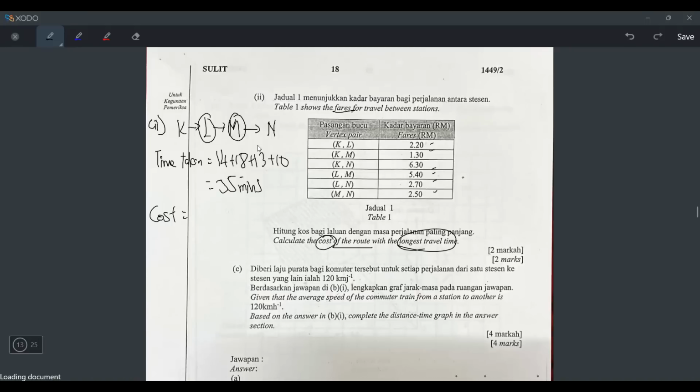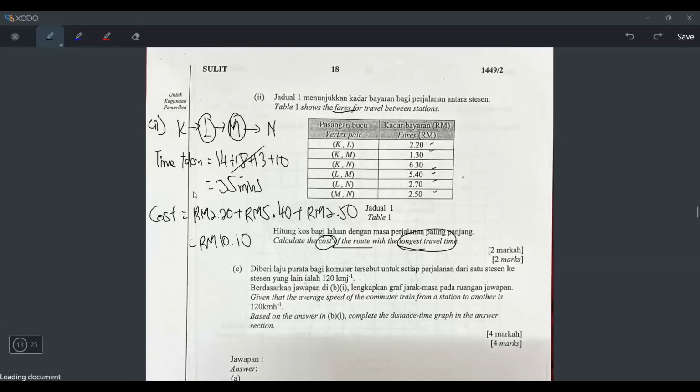Actually, I don't even have to do this one, right? Because you say K to L, the price is 2 ringgit 20 cents. So K to L is RM 2.20 lah. And then plus L to M, which is RM 5.40. And then plus M to N, which is RM 2.50. And then just equals lah, right? 2.2 plus 5.4 plus 2.5. Let's press. Okay, I got 10.1. So I should write RM 10.10.